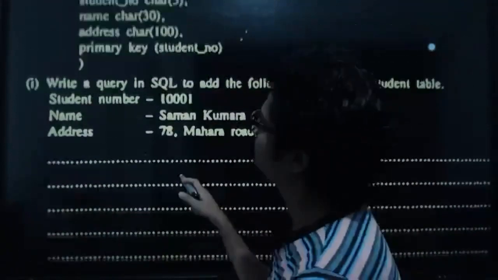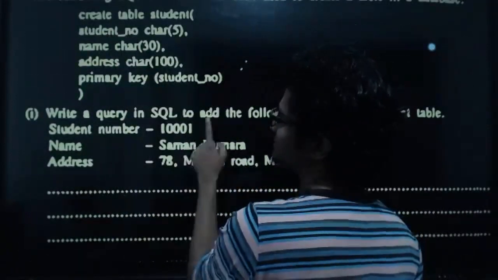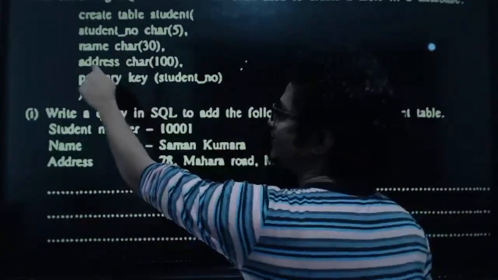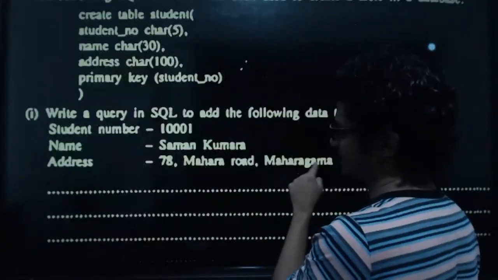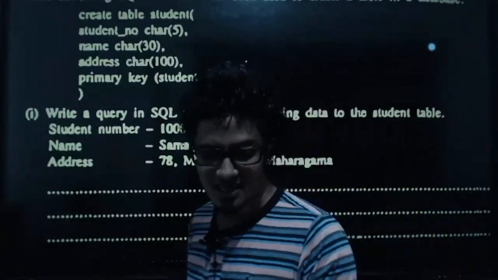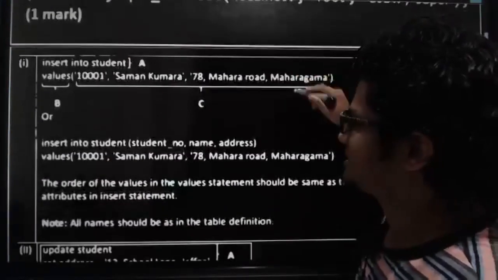So student number is the first one. I can even mention that student number column gets 10001 value, and then student name column gets Saman Kumara value, and then address gets what? This value. Address 78, Mahara Road, Maharagama, this value, right? So let's see based on this whether you can understand the marking schemes or not.